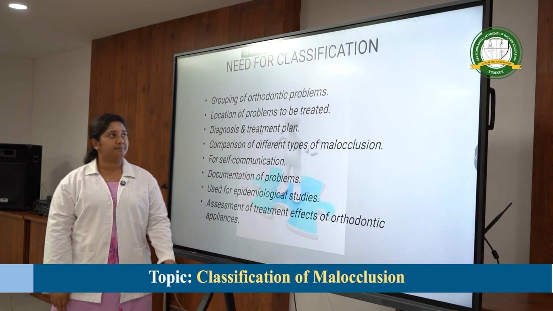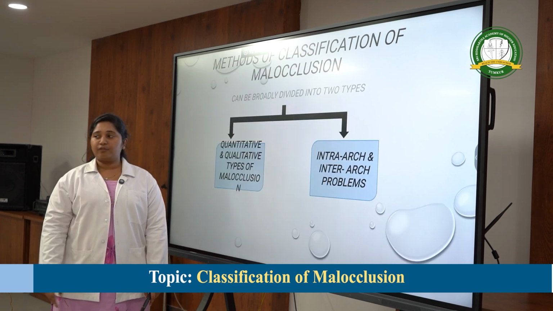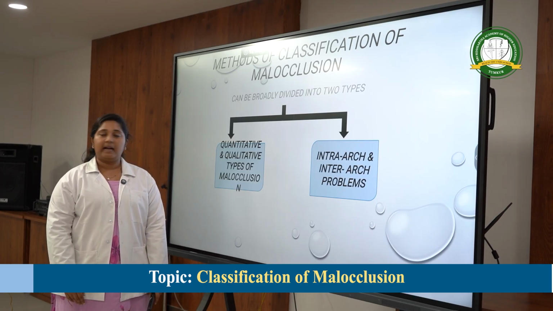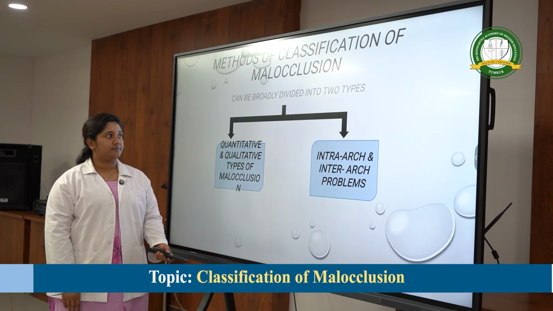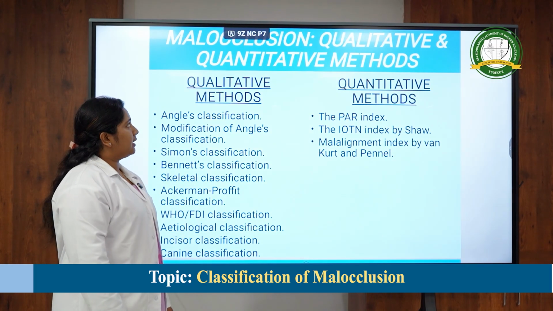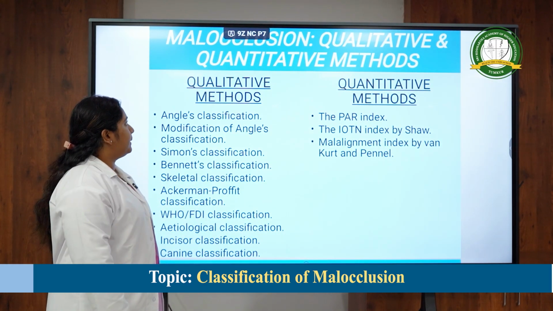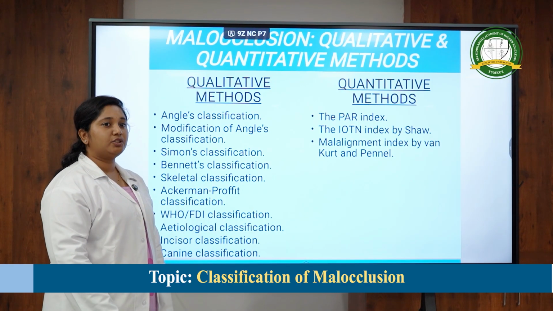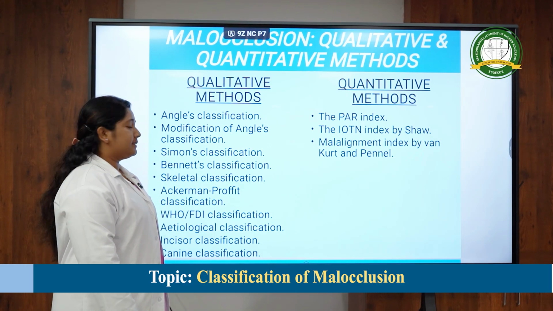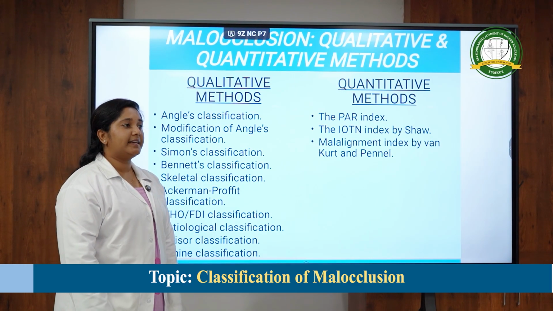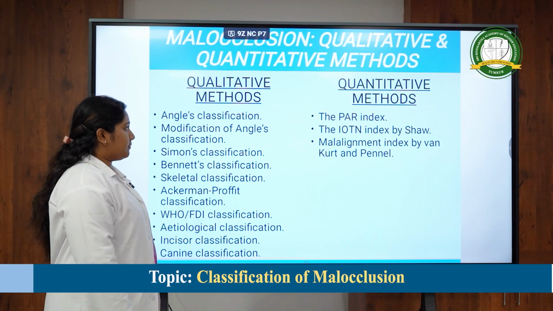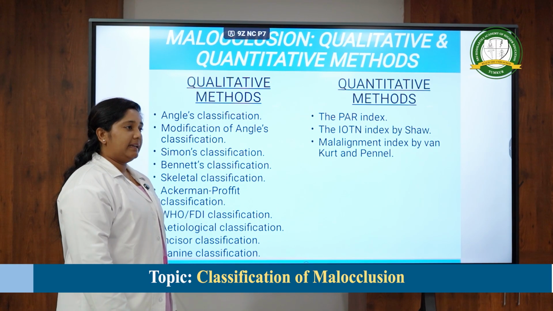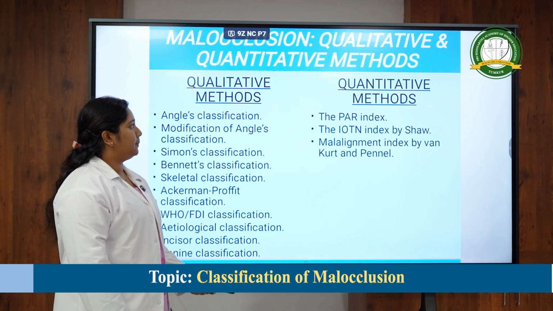Coming to the methods of classification of malocclusion, which is broadly divided into quantitative and qualitative, and intra-arch or inter-arch malocclusion. The qualitative methods include the Angle system of classification, modifications of the Angle system of malocclusion, Simon's classification, incisor classification and canine classification. The quantitative methods are the PAR index, the IOTN index and the malalignment index by Kurt and Pennell.